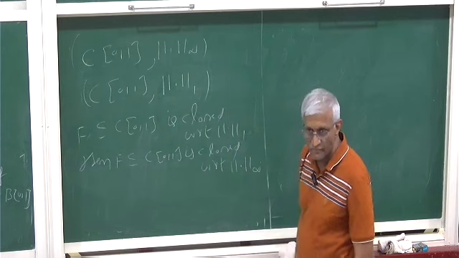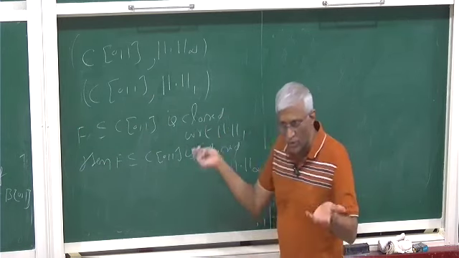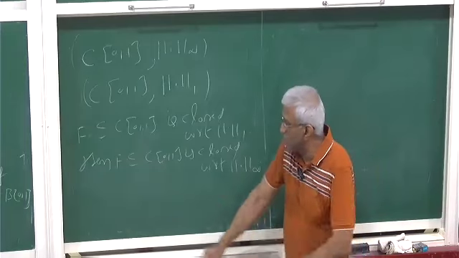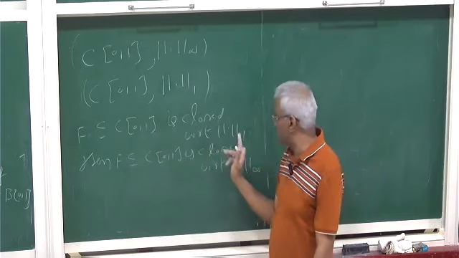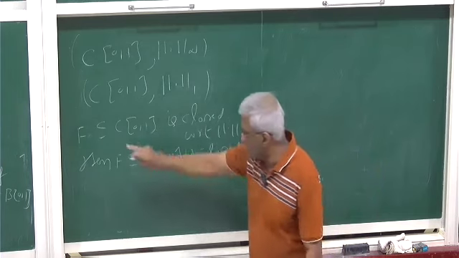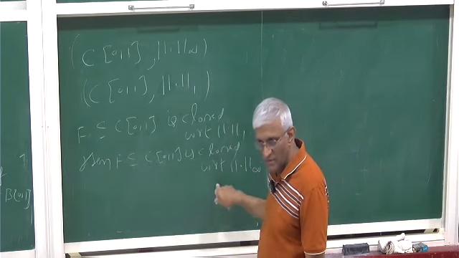We use closed sets rather than open sets; open sets also work, but closed is easier, and the open case follows by taking complements. So if you have a set in C01 which is closed with respect to norm 1, then it is closed with respect to norm infinity. You assume F is closed with respect to norm 1 and want to prove it is closed with respect to norm infinity.